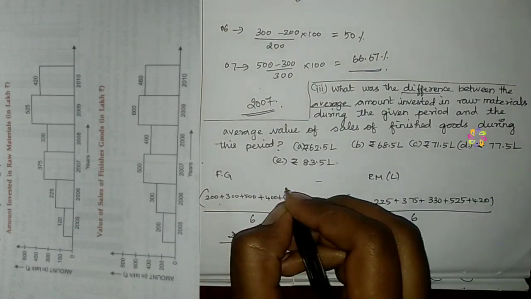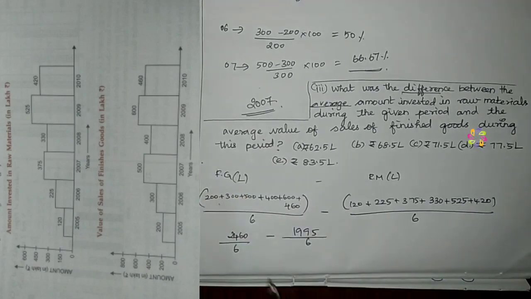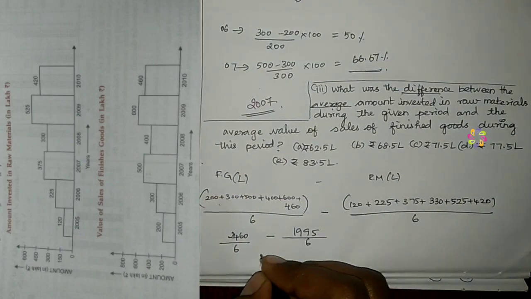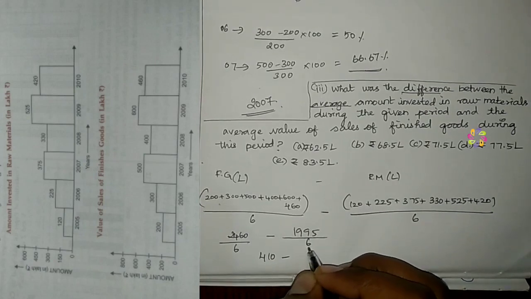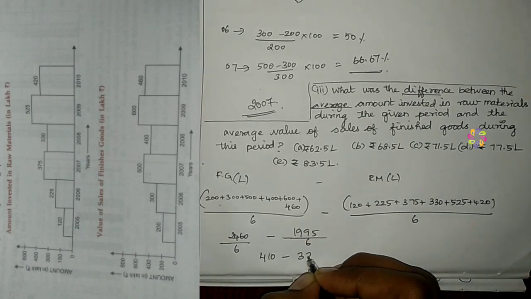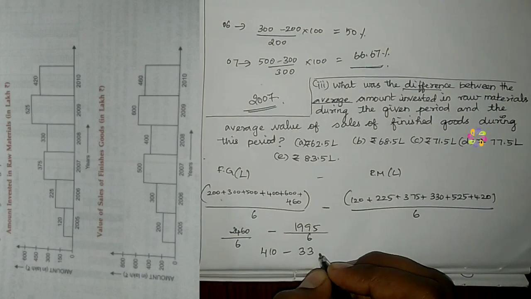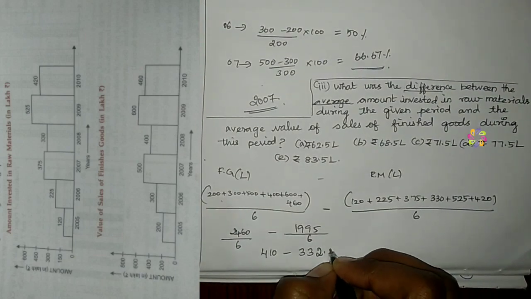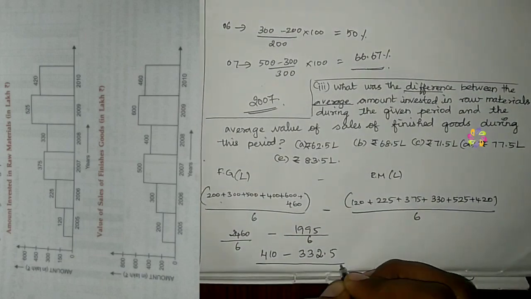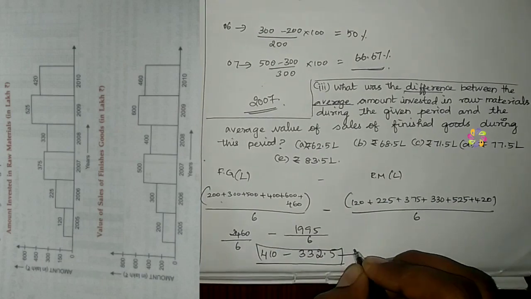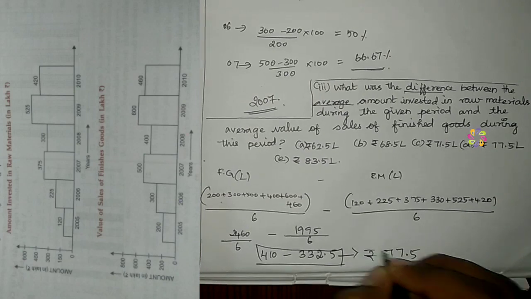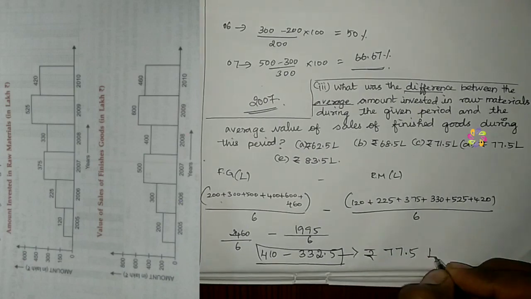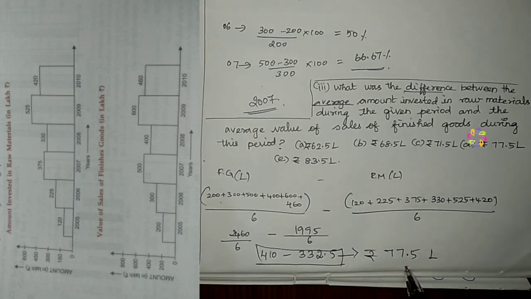Okay, and by dividing this we'll be getting 410, minus, and by dividing this we'll be getting 332.5. This is the value we'll be getting, right? So with the difference we'll be getting 77.5. So the difference value is 77.5 lakhs.